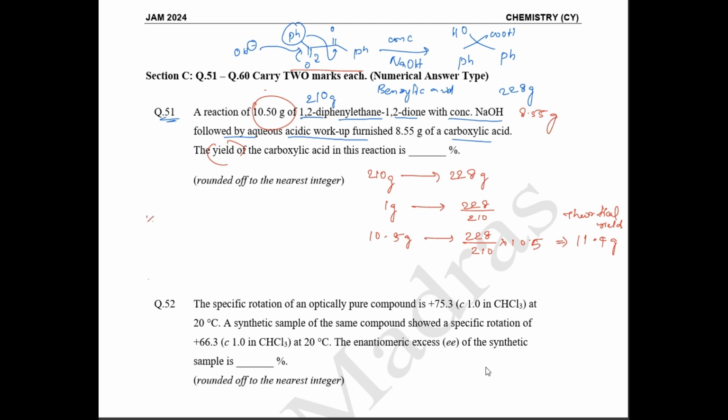ஸோ percentage yield will be equal to experimental yield by theoretical yield, okay, into 100. So experimental yield என்னது 8.55 gram divided by theoretical yield என்னது 11.4 into 100 பண்ணீங்கன்னா this is going to be equal to 75%. Okay, so answer is